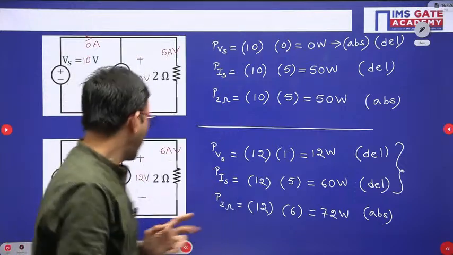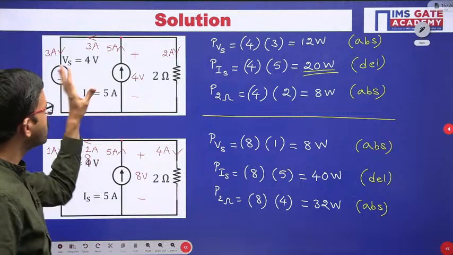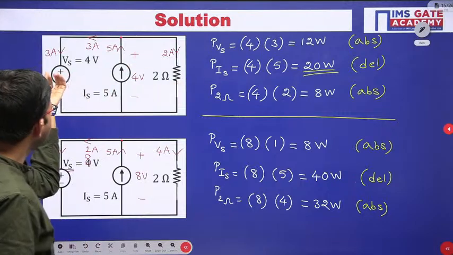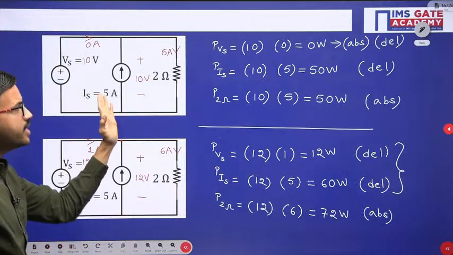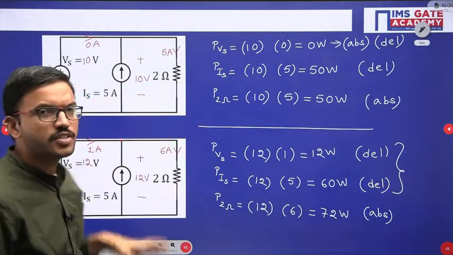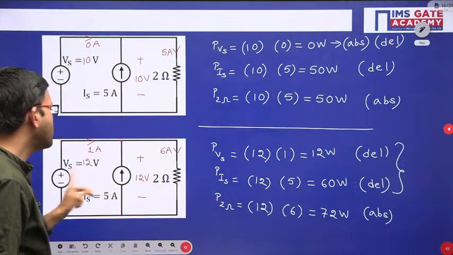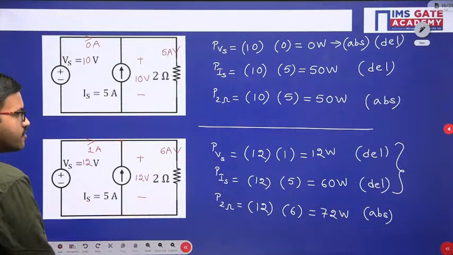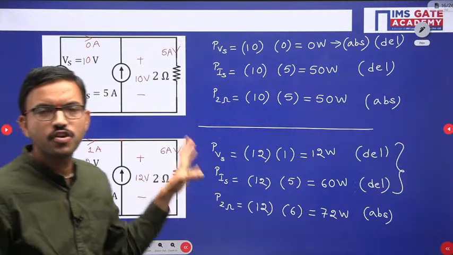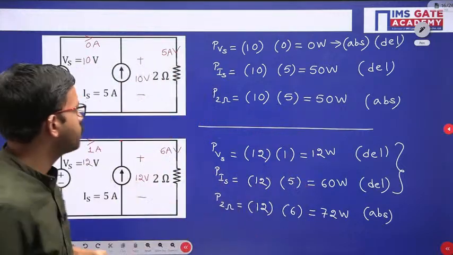Whatever examples we have considered, in either the first case or second case, the current source is delivering and the voltage source is absorbing. In the third case, the current source is delivering, but the voltage source is neither delivering nor absorbing. In this category, both the sources are delivering the power. Now let us consider one more case just for understanding. I hope all of you got the clarity regarding these four cases, right. Now I will show one more case.